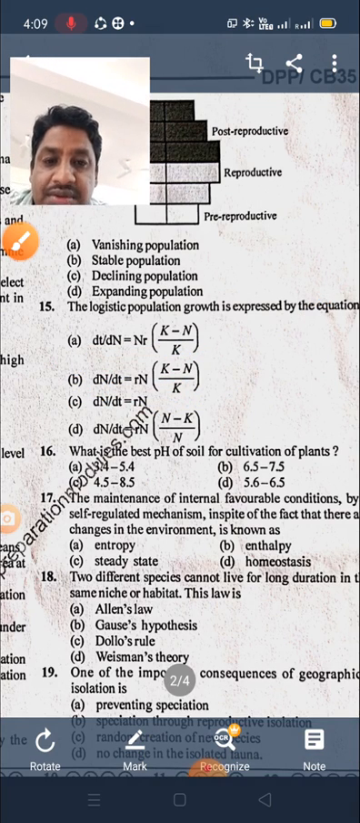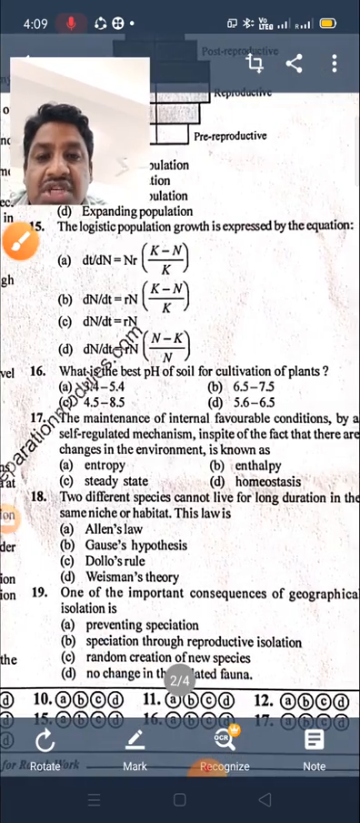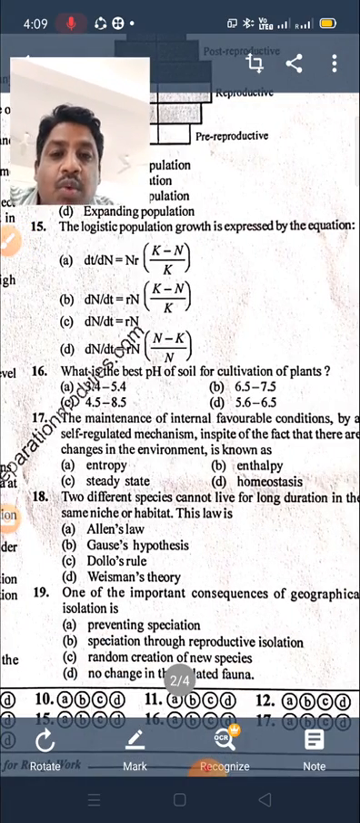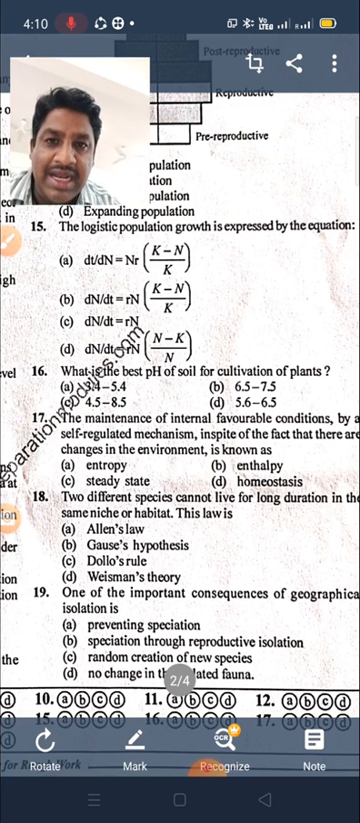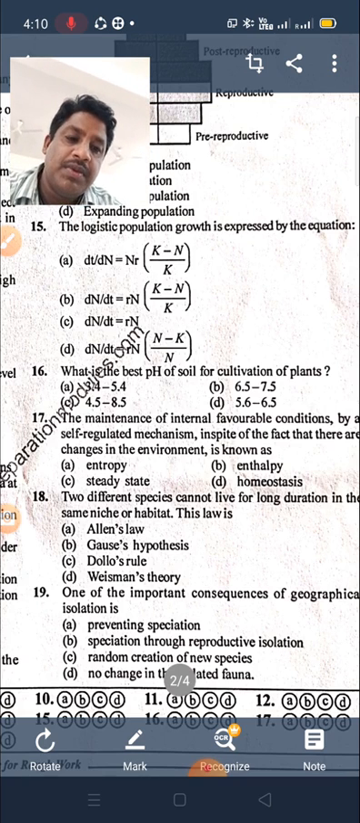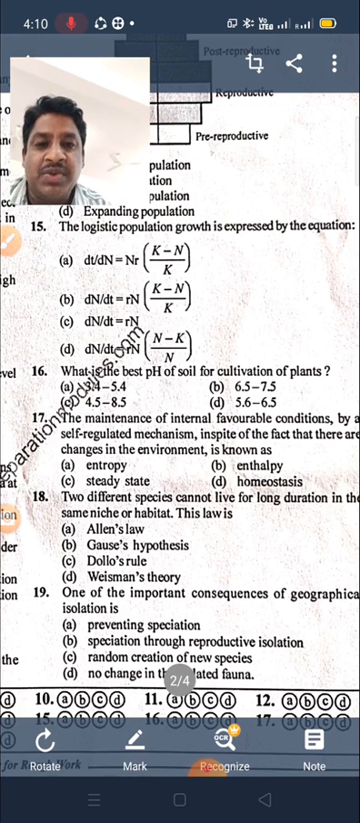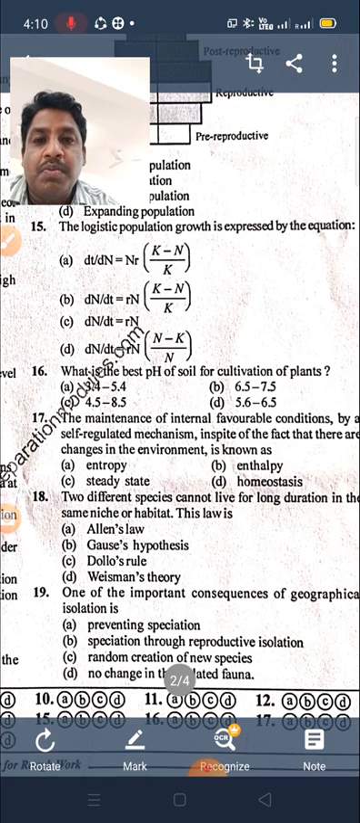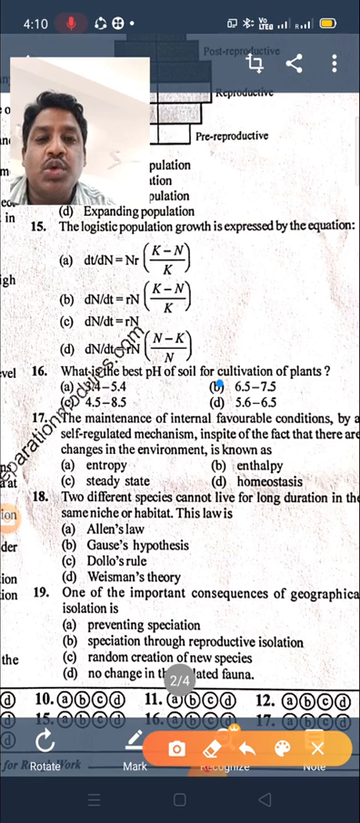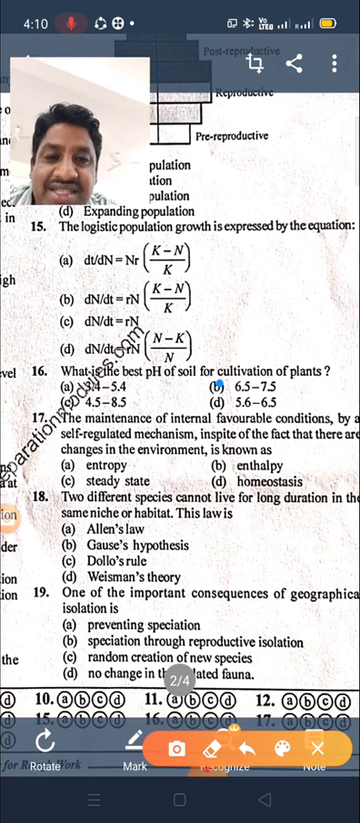Okay. Next, question number 16. What is the best pH of soil for cultivation of plants? Soils can be acidic, neutral, or basic in nature. The best pH for cultivating plants is 6.5 to 7.5.